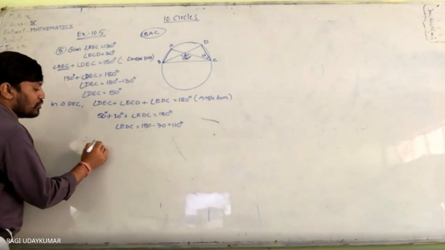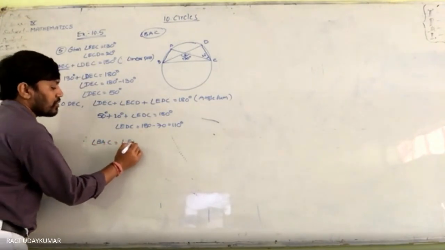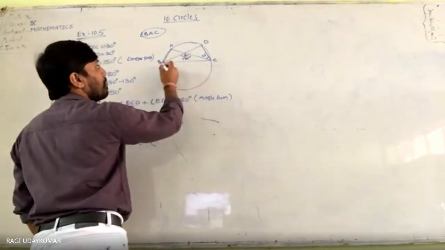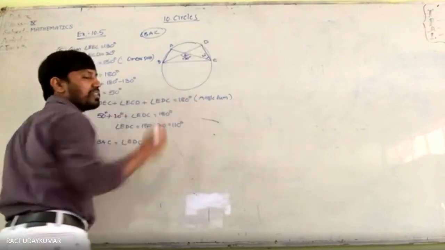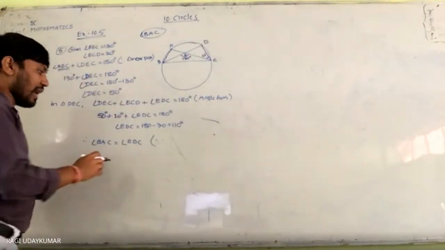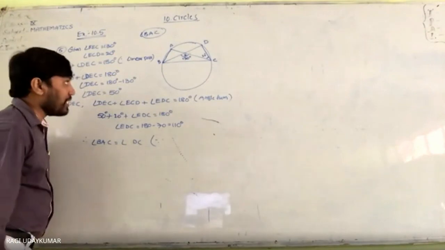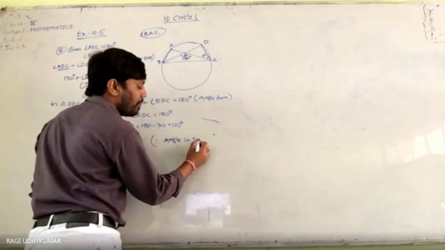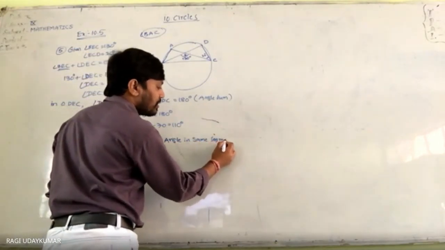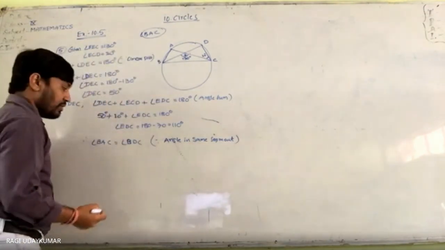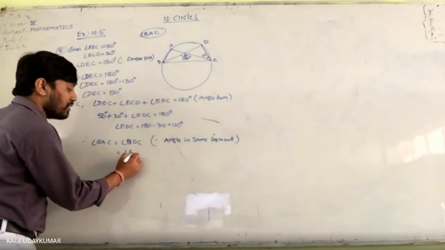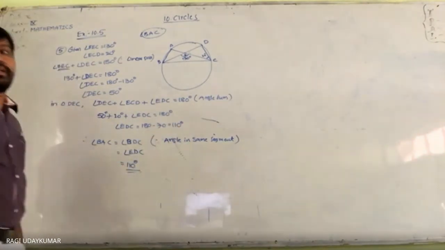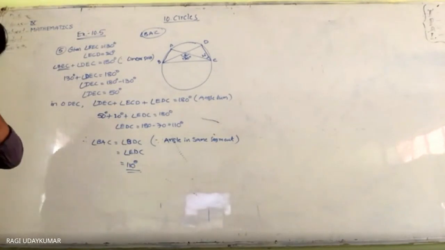Now the question is asking you to find out angle BAC. Angle BAC is equals to angle BDC. Actually, BDC or EDC both are same. Better you write BDC, because angle in the same segment. So now here this BDC is nothing but EDC. So how much did we get? 110 degrees. BAC is equals to 110 degrees. Is it clear?